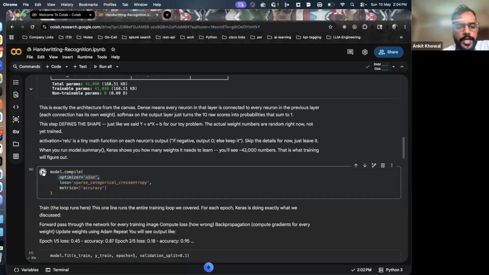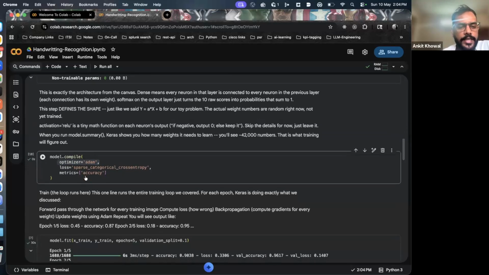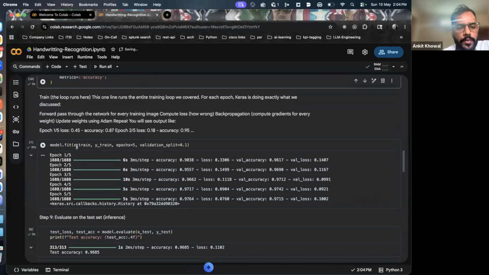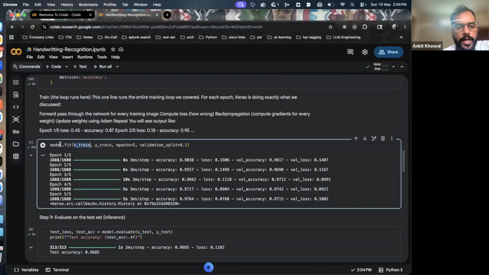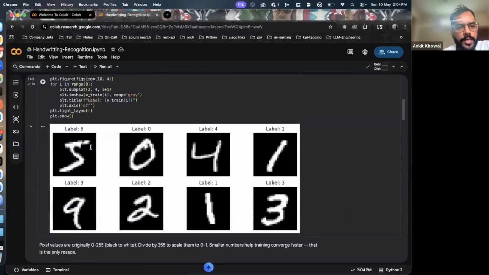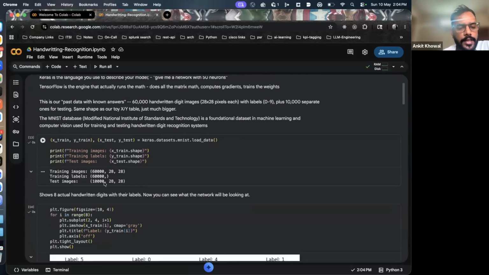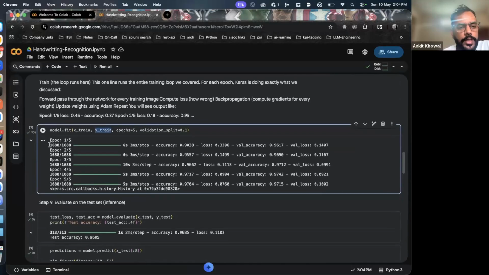So we are just compiling the model and giving it this, right? And this is also one of the nitty-gritties of the model. You don't need to worry about it a lot. And now what we are doing over here is the forward pass of the model, or training the model. See, I'm calling model.fit and I'm passing the training data which I had loaded over here, right? I had divided my data set into training data and test data, right? So I defined the model and I'm loading the model over here.